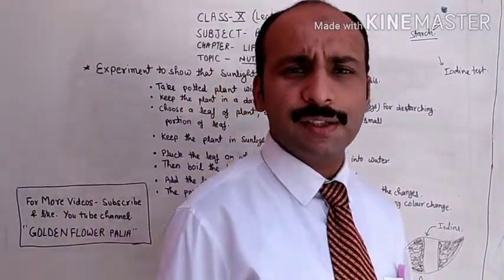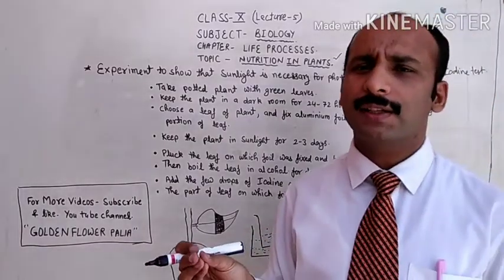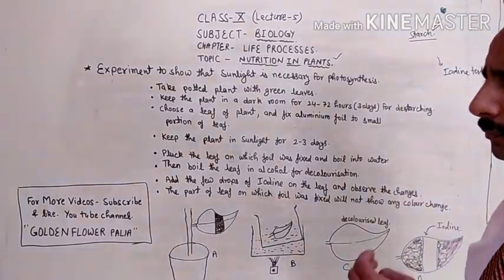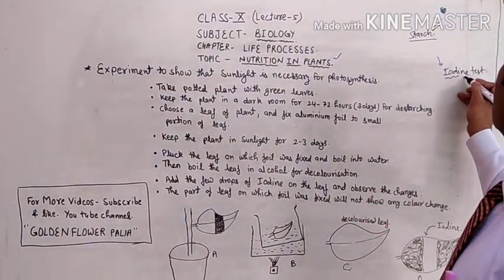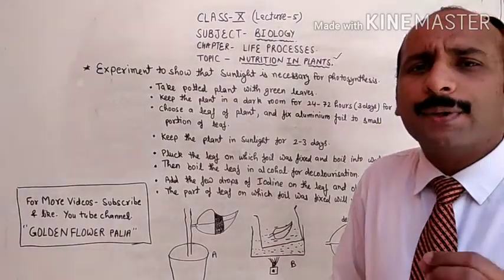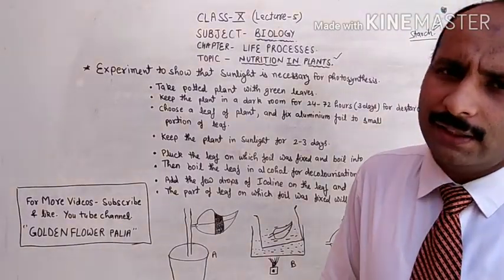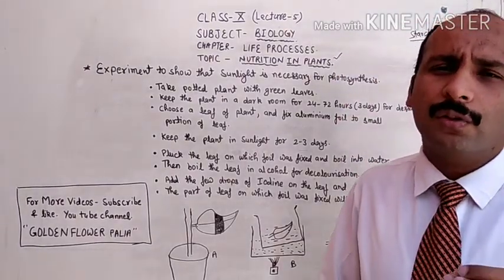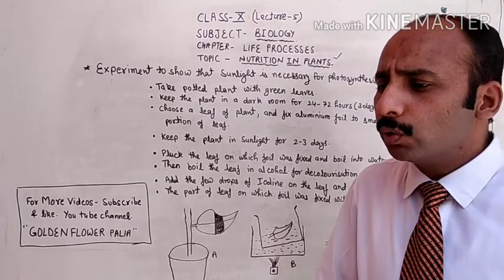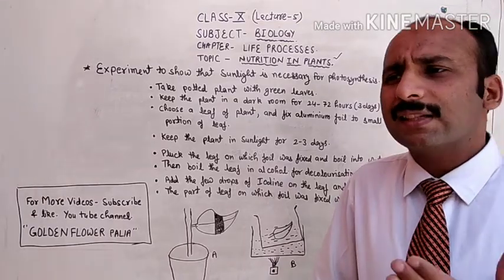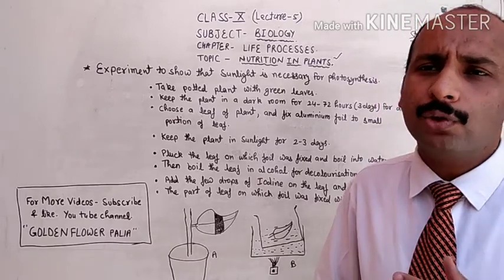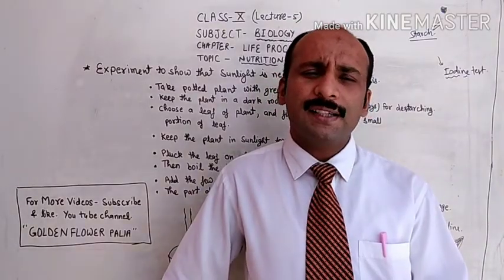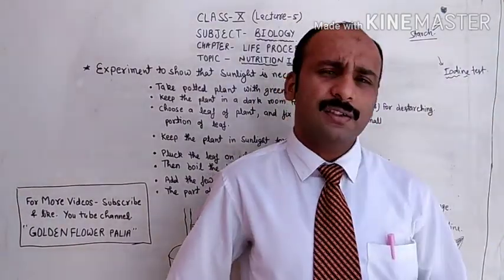Iodine is a liquid which is light orange in color. It is available in laboratories for performing experiments. What is the function of iodine? Iodine tells us the presence of starch in food material. For example, rice has a lot of starch. If we want to check whether starch is present in rice, we have to take a small sample of cooked or boiled rice and add iodine drops.